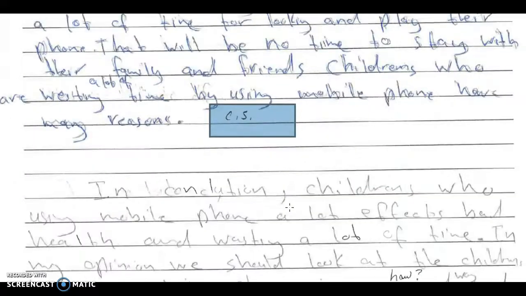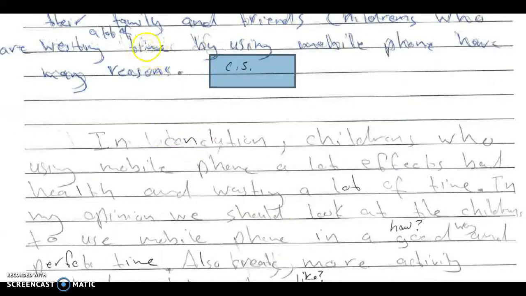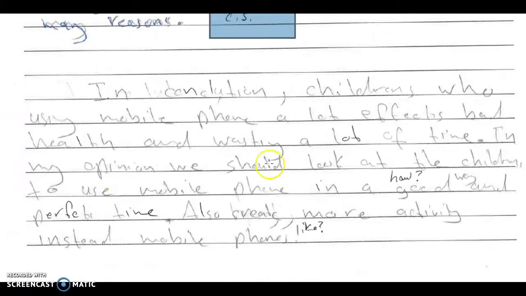CS means concluding sentence. Take the topic sentence of that body paragraph and write it backwards. Show me how. Here you say you don't know if I was in a good way. How would they do that? Perfect their time. How? Give an example of what they would do and write that here.